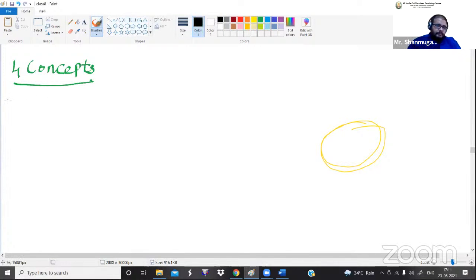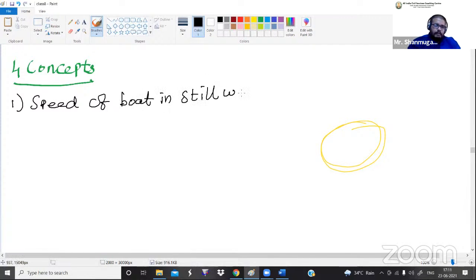That is, first formula is speed of a boat in still water. Speed of a boat in still water is equal to 1 by 2 into upstream plus downstream. And the second formula is speed of a stream.